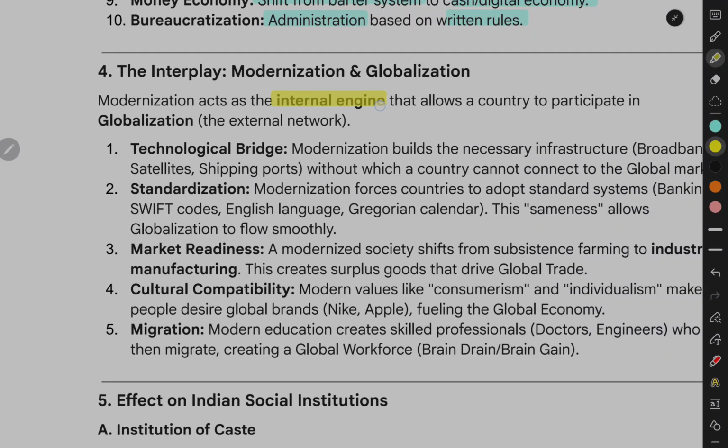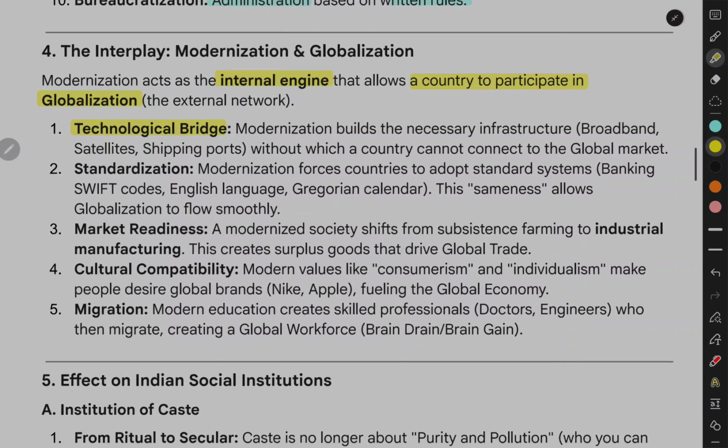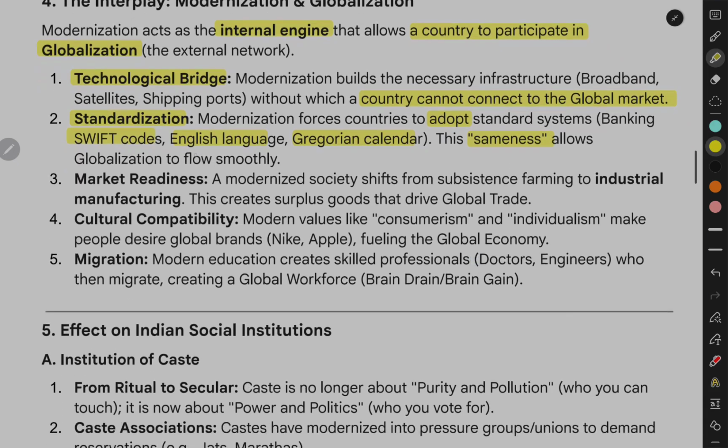Modernization acts as the internal engine that allows a country to participate in globalization, the external network. Technological bridge: modernization builds the necessary infrastructure, broadband, satellites, shipping ports, without which a country cannot connect to the global market. Standardization: modernization forces countries to adopt standard systems, banking Swift codes, English language, Gregorian calendar. This sameness allows globalization to flow smoothly.